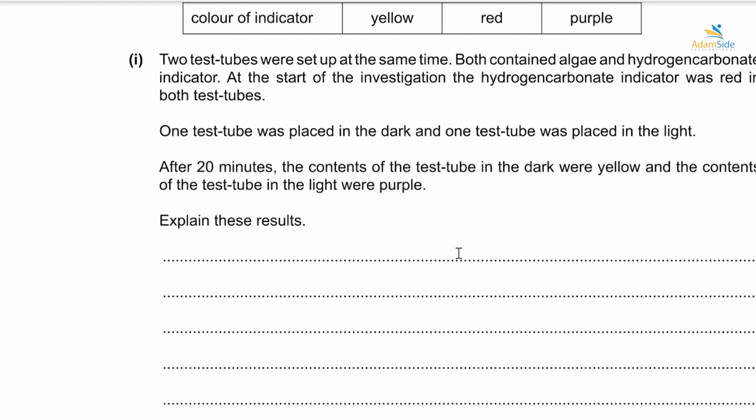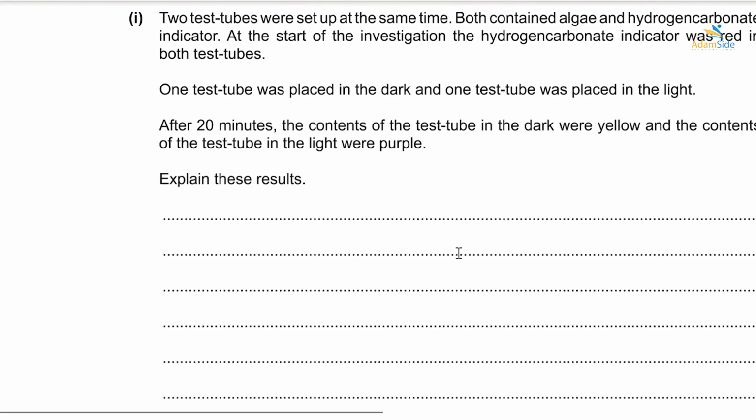But for the one in the darkness, it means the rate of photosynthesis is low or not taking place at all. Okay, so if photosynthesis is not taking place at all, it means carbon dioxide is not being used. Instead, more carbon dioxide is being produced from the process of respiration. Hence, the contents are yellow. So I would explain the results and say that the test tube